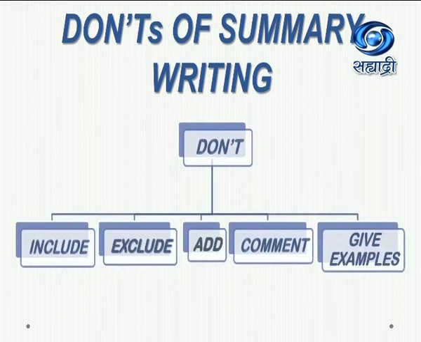Next come the don'ts of summary writing. That means which things you should not include in summary writing. There are 5 points given. Don't include, don't exclude, don't add, don't comment, and don't give examples. That means you should not include unnecessary information in summary writing, even if it is given in the original passage. Like examples, dates, etc. should not be included in summary writing.